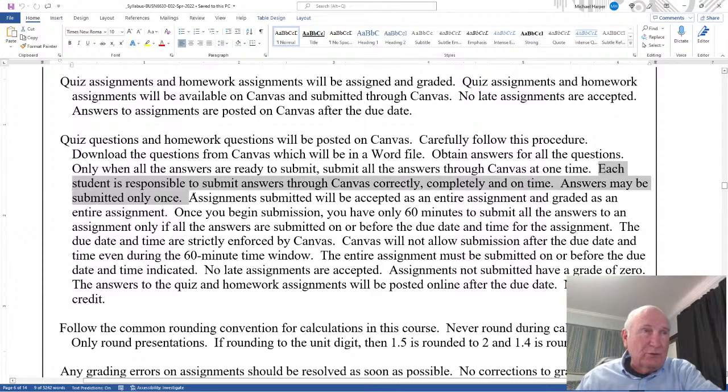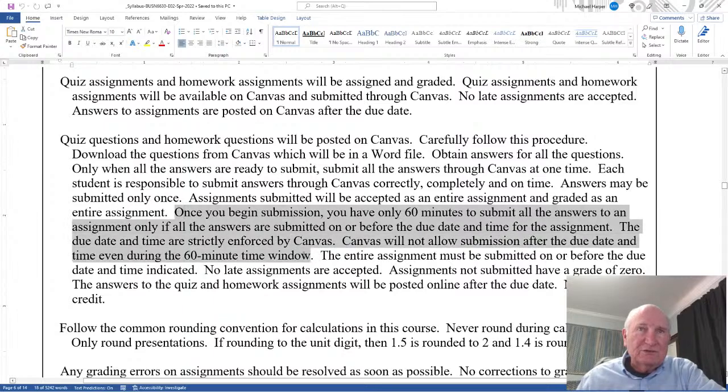Answers may be submitted only once. Assignments submitted will be accepted as an entire assignment and graded as an entire assignment. In other words, you can't submit half of it and come back and expect to submit the other half later. Once you begin submission, you have only 60 minutes to submit all the answers to an assignment, only if the answers are submitted on or before the due date and time for the assignment. The due date and time are strictly enforced by Canvas. Canvas will not allow submission after the due date and time, even during the 60-minute window.